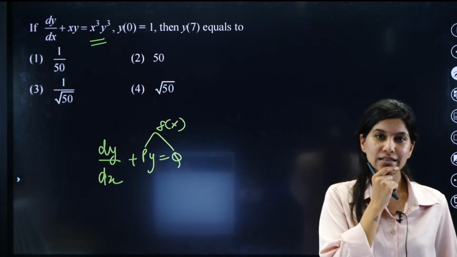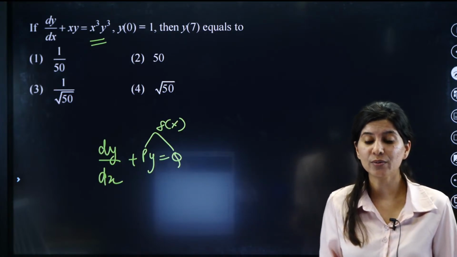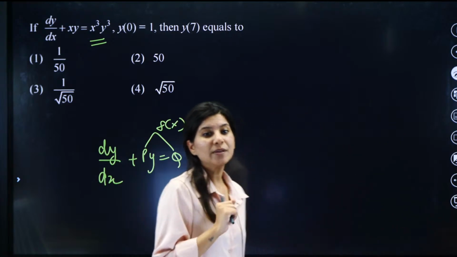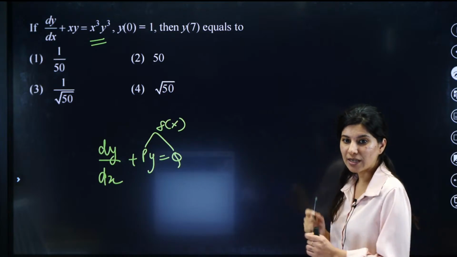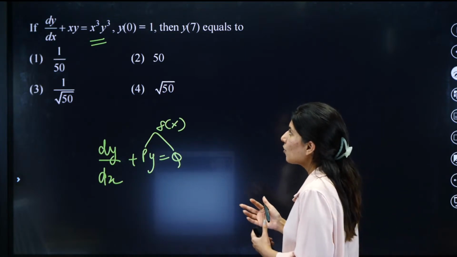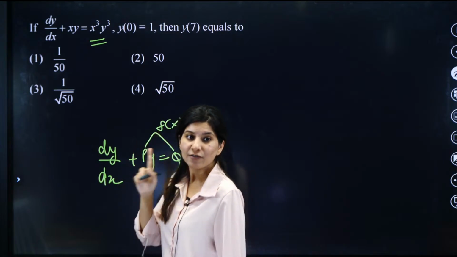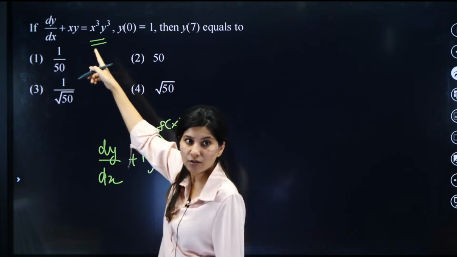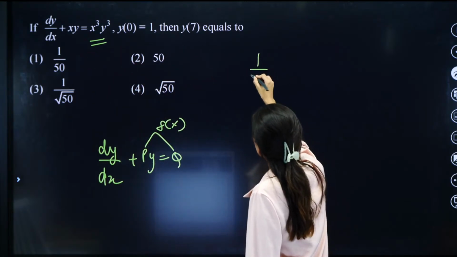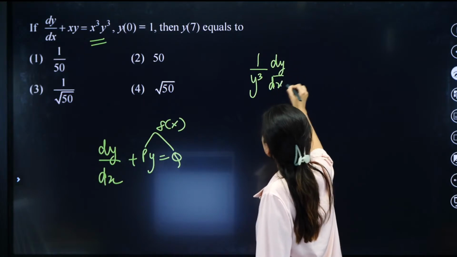So this is not a linear differential equation, but this is reducible to a linear differential equation. Yes, reducible to linear differential equation. That means right now it is not, but you can substitute it and then eventually you can form it. So basically this q should be a function of x, right? For that you have to fix q. This y cube should not be here. So divide the whole equation by y cube. First of all, divide the whole equation by y cube. That is the first thing you should do.